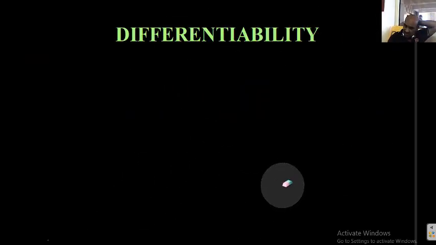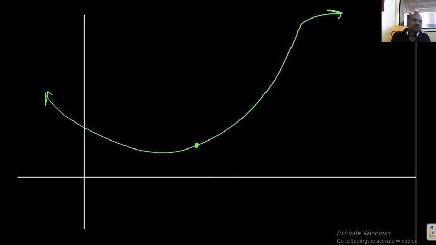Now, the actual concept of differentiability. Students, for example, this is the y-axis, this is the x-axis, and this is, say, the y equal to f of x function, its graph. Clearly it's showing that the function is continuous. y equal to f of x is a continuous function.